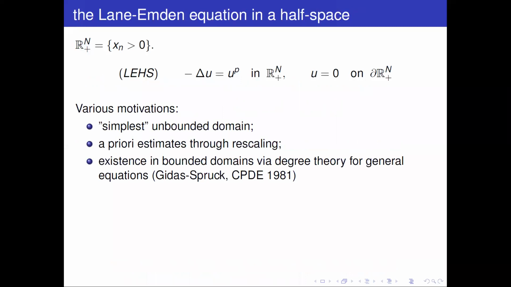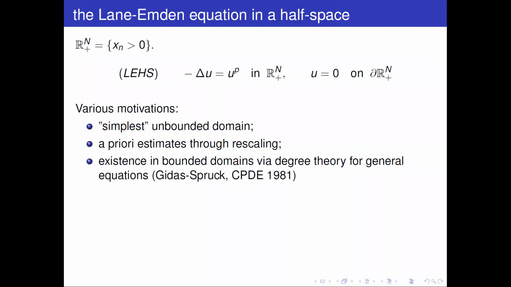This has various motivations. To start with, and this really is sufficient, it is in a sense the simplest unbounded domain. If you think of a basic PDE course, the first thing you study is how to solve the Poisson equation in R^n using the fundamental solution, and then you pass to the Green function for the half space. This is the next step.